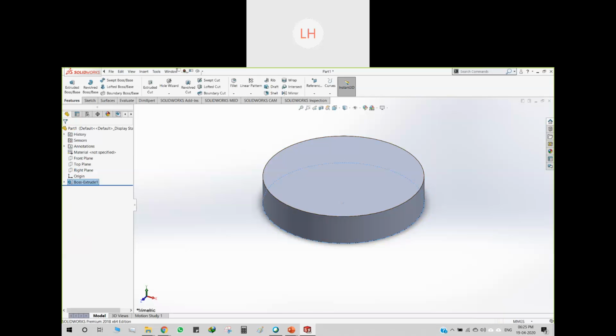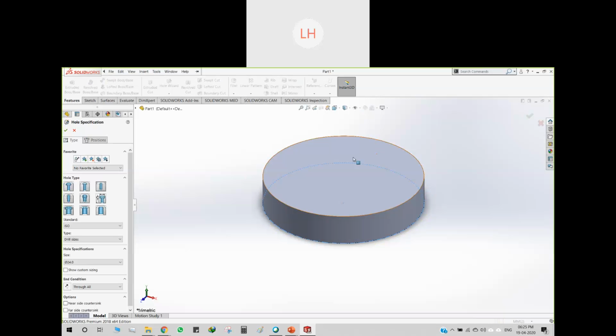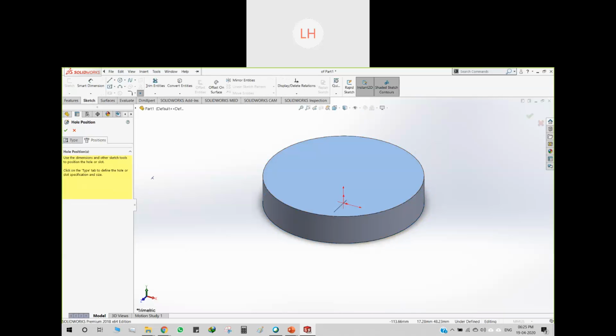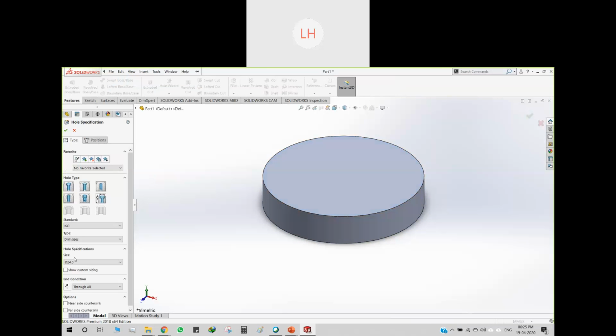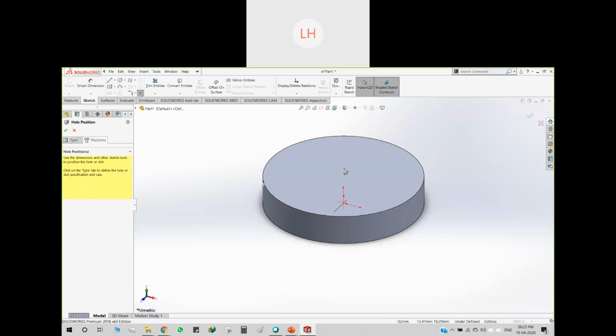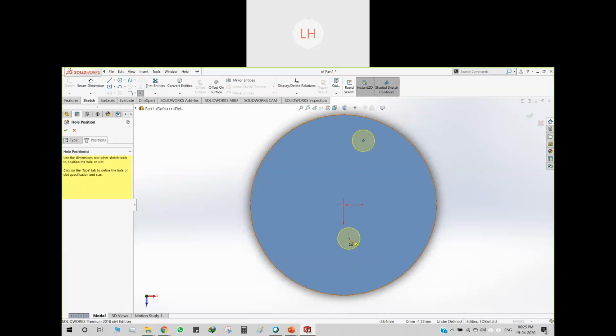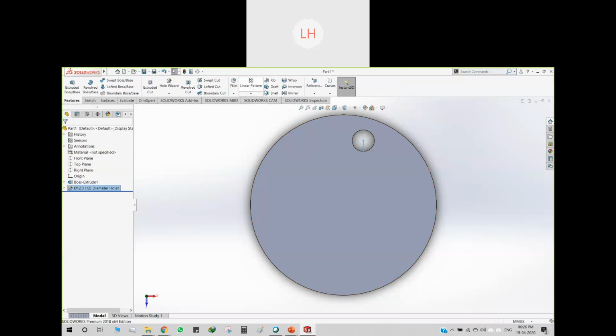Okay, then let's create a hole. Select the hole, select the position, then go to this. We'll select the size here. Let it be standard 12 in position. Okay, so this is done. This part is completed.